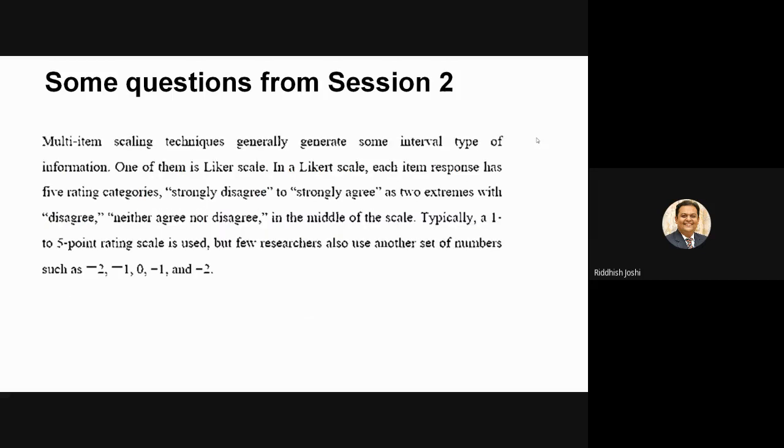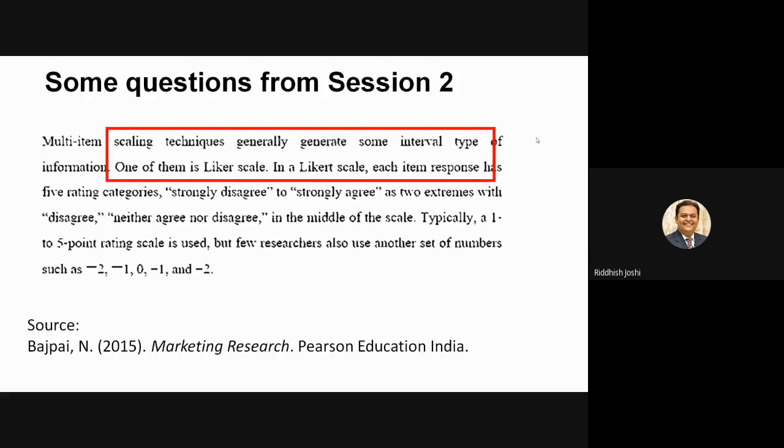This is one of the books I mentioned earlier from Naval Bajpai, Marketing Research. He has also written another book on business research methods. Right. In his books, he mentions multi-item scaling techniques generally generate interval type of information, and one of them is Likert scale. Right. So multi-item scaling technique generates interval type of data. So according to Naval Bajpai, Likert scale generates interval type of data.